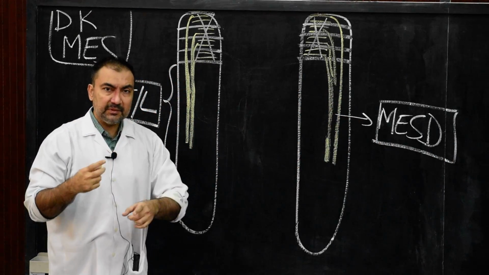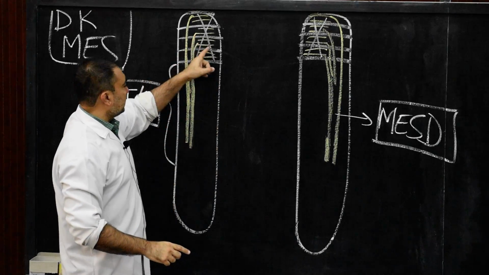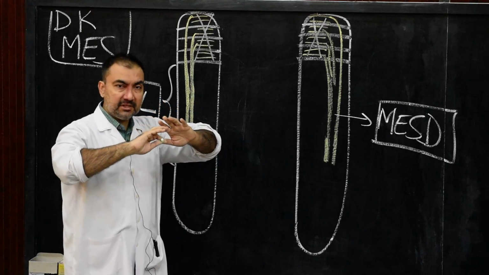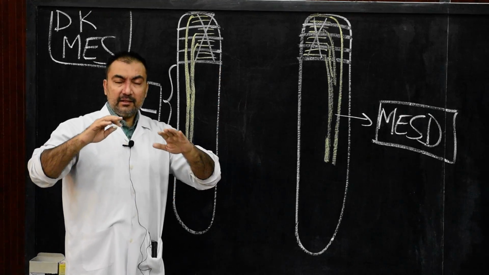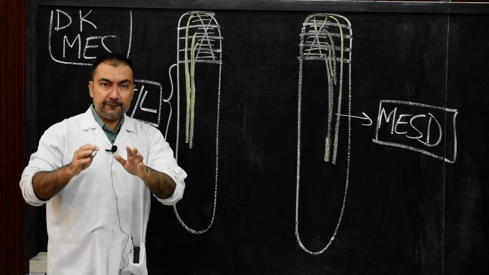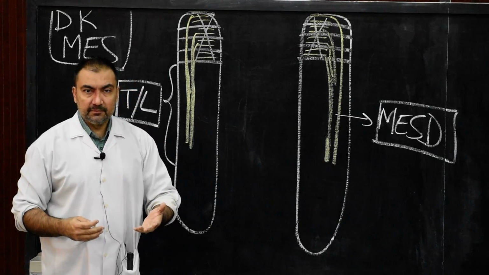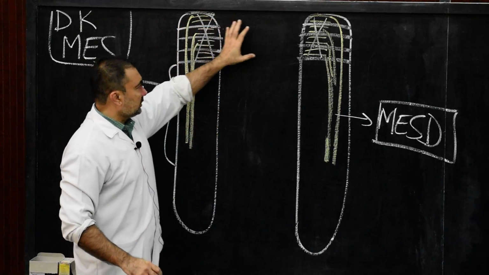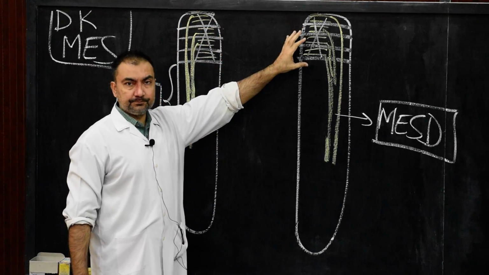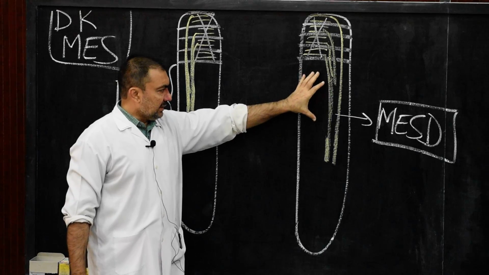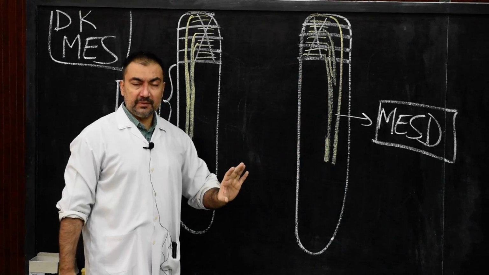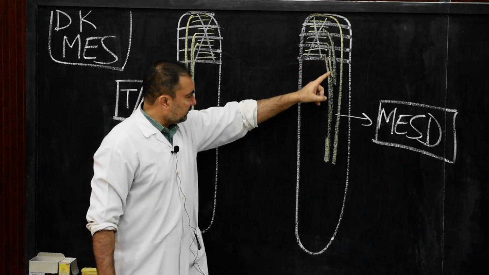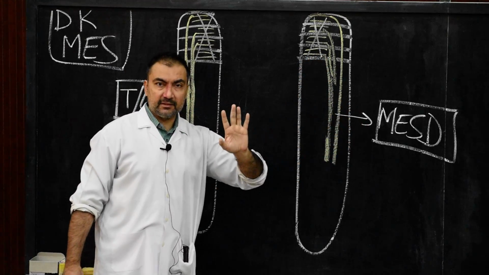And these changes will take place immediately after disappearance of the pronephric tubules, that is the pronephric kidney, at the end of the 4th week and in the 5th week. So at the end of the 4th week the pronephric kidney will disappear and there will be appearance of mesonephric tubules and the mesonephric duct. What is the mesonephric duct? It is the same pronephric duct, which will be named as the mesonephric duct.